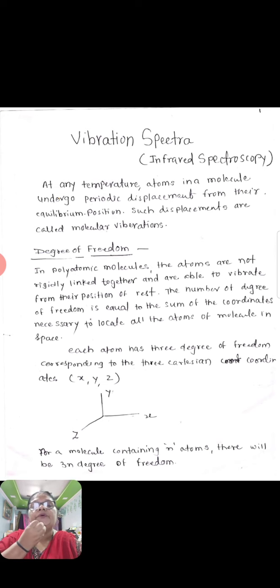Today all of you will learn paper first. The name of the chapter is Molecular Spectroscopy. Already all of you have learned rotational spectra. Today all of you will learn vibrational spectra. Vibrational spectra are mostly used in infrared spectroscopy.